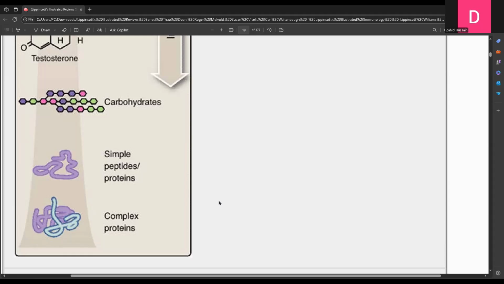But it will not be so much different. It will be more different in the case of rabbits. So when we inject this BSA in rabbits, it will be more immunogenic as compared to goats. And when we inject BSA in rats, it will be even more immunogenic because the evolutionary distance of rats from cows is greater as compared to goats.